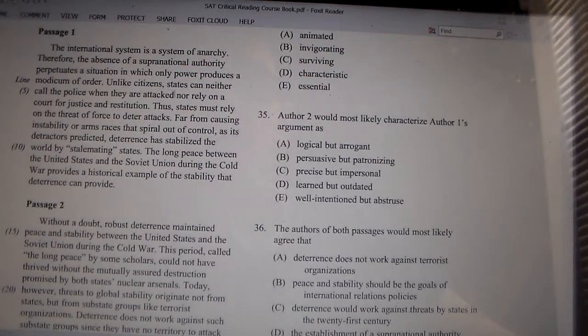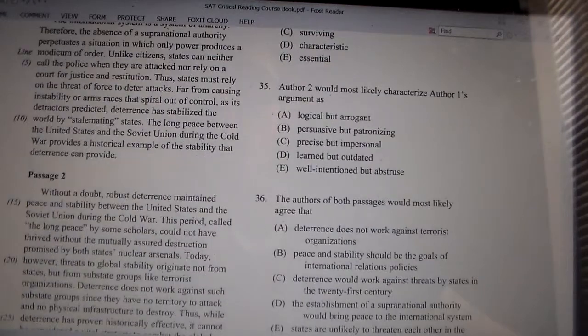Unlike citizens, states can neither call the police when they are attacked nor rely on a court for justice and restitution. Thus, states must rely on the threat of force to deter attacks. Far from causing instability or arms races that spiral out of control, as its detractors predicted, deterrence has stabilized the world by stalemating states. The long peace between the United States and the Soviet Union during the Cold War provides a historical example of the stability that deterrence can provide.